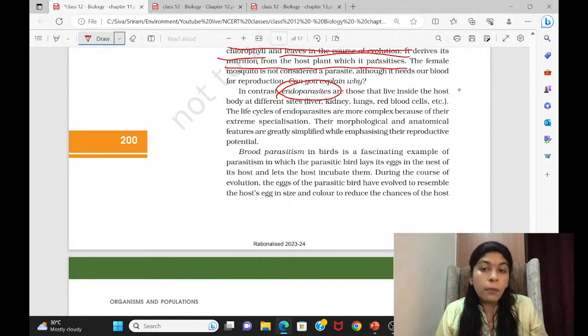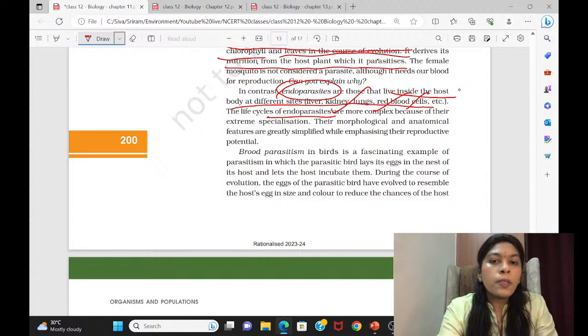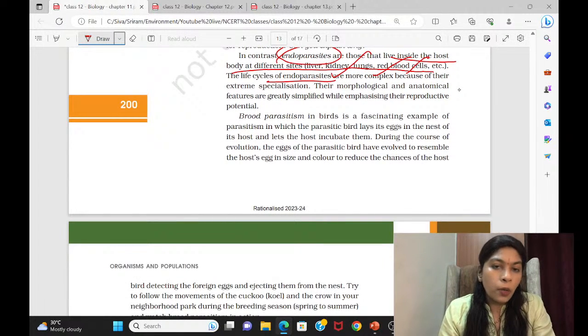Endoparasite means one which lives within the body of the host. For humans, I can tell about lice, which live in the head of the human. Ticks, which you can find living over dogs and cattle. Fleas. All these are ectoparasites. They live outside. But endoparasites will live inside the host, and that's what they have given, like liver fluke, and in kidneys, lungs, red blood cells. You will find endoparasites even in our stomach. So this is something called parasitism, ecto and endo.